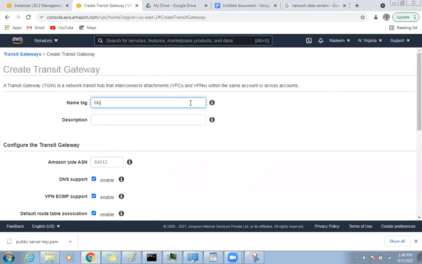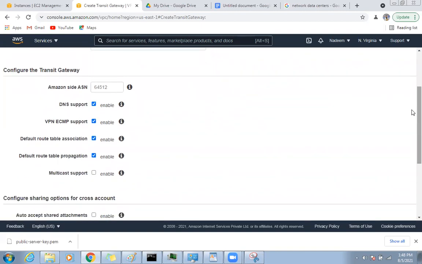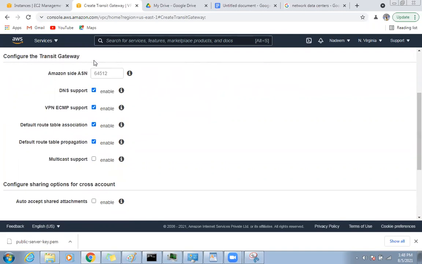Use the name, my TGW, transit gateway. I will say shared resources, and you have a couple of options here. Amazon ASN, this is the default, DNS support, VPN, and default route table propagation, default route. So we'll leave it as it is.